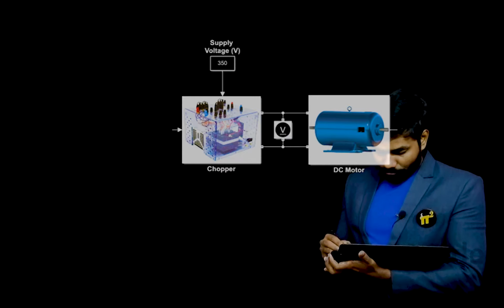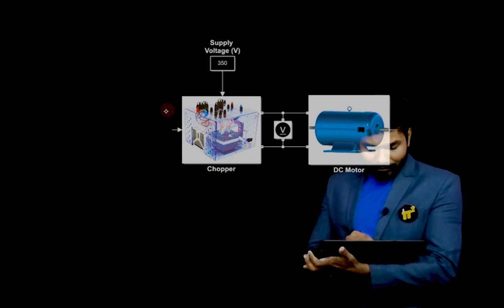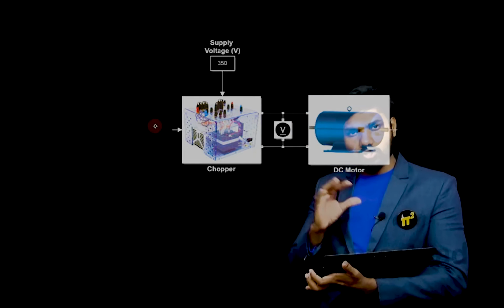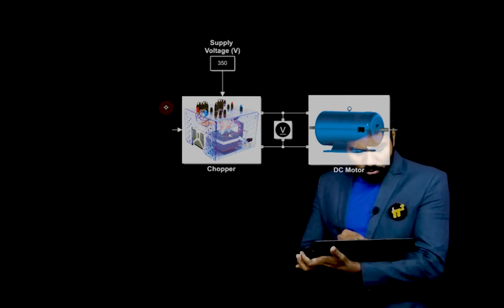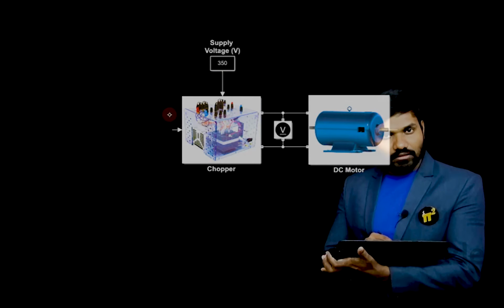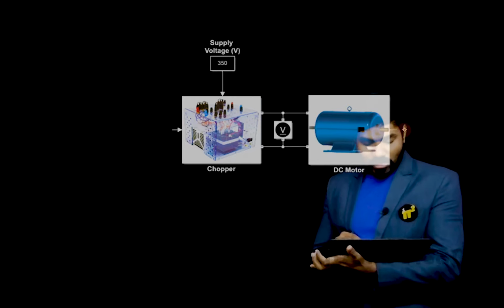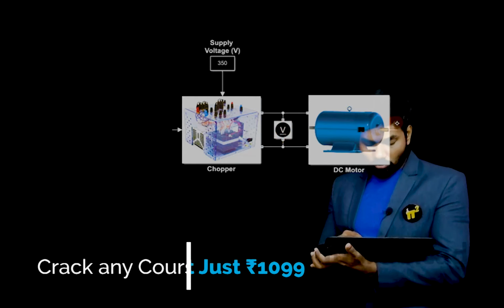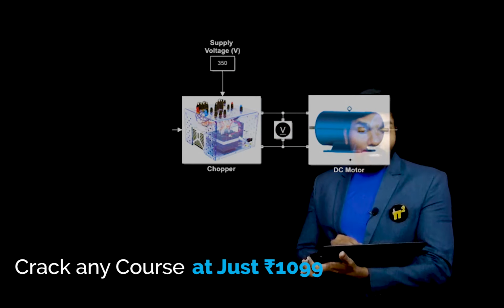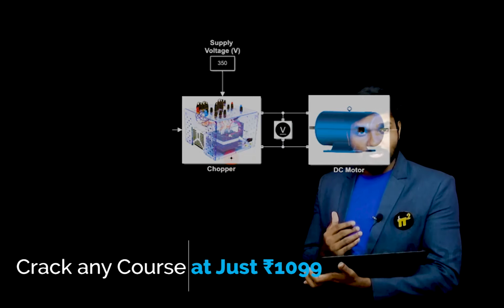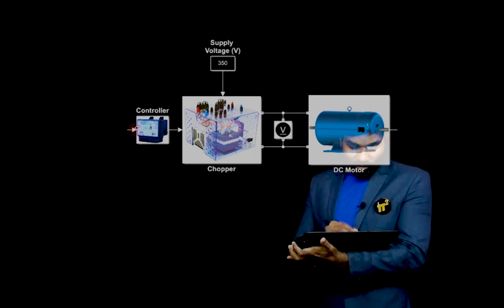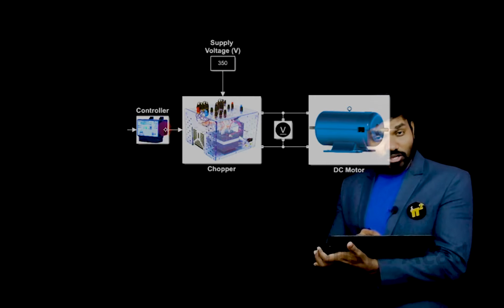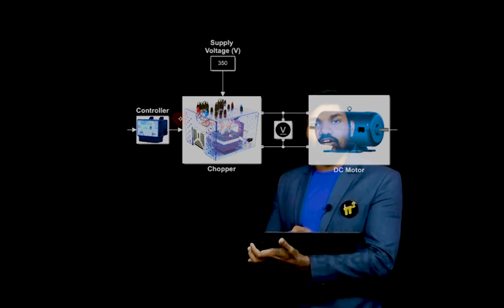Now if you go further, we have a chopper and this delta. Usually in a manual control system, meaning a non-feedback control system, the user will change the value of delta as per the requirement of speed. Suppose I want more speed, so the delta value will be increased so that we get more voltage, so that we get more speed. But in a closed loop control system, or a feedback control system, we'll have a controller which will set the value of this delta.